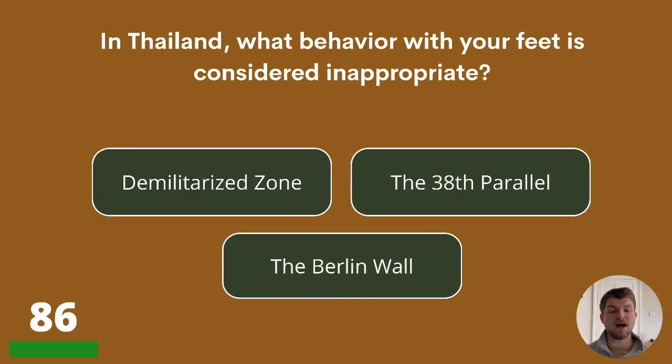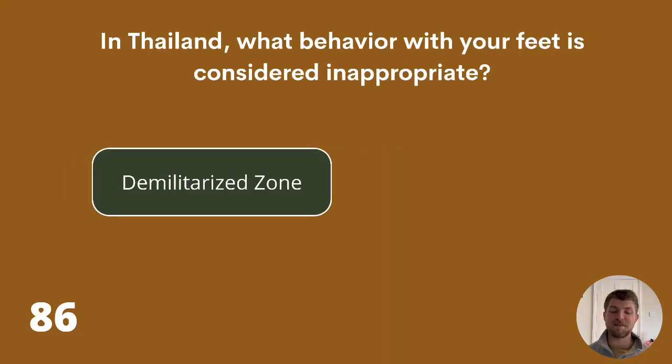86. In Thailand, what behaviour with your feet is considered inappropriate? Demilitarized zone, the 38th parallel, or the Berlin Wall? The answer is demilitarized zone.